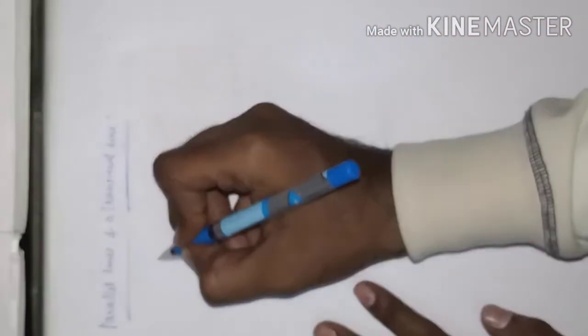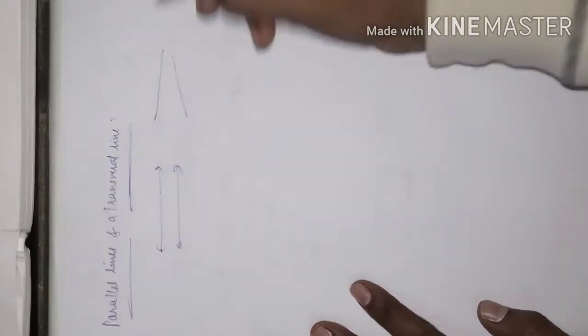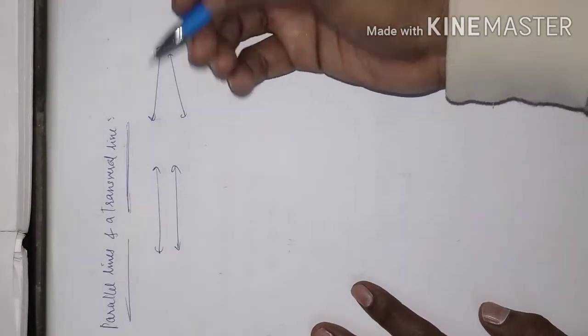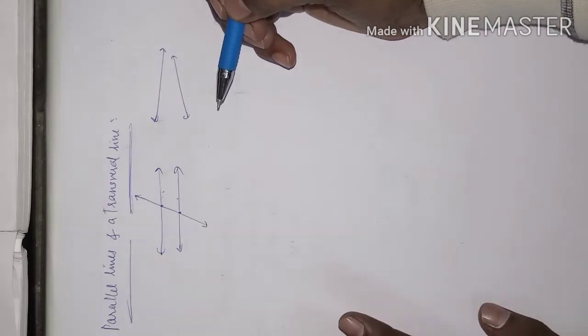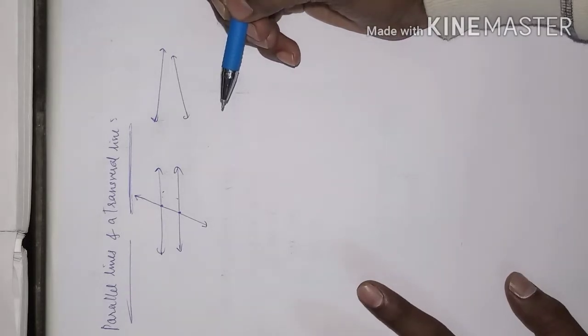For example, I will show you the diagram. This is one line and this is one more line. They may be parallel or they may not be parallel. I may draw in this manner. These are the two lines, and I will define the transversal line. Transversal lines are the lines which intersect two or more lines at distinct points. They are said to be transversal lines.